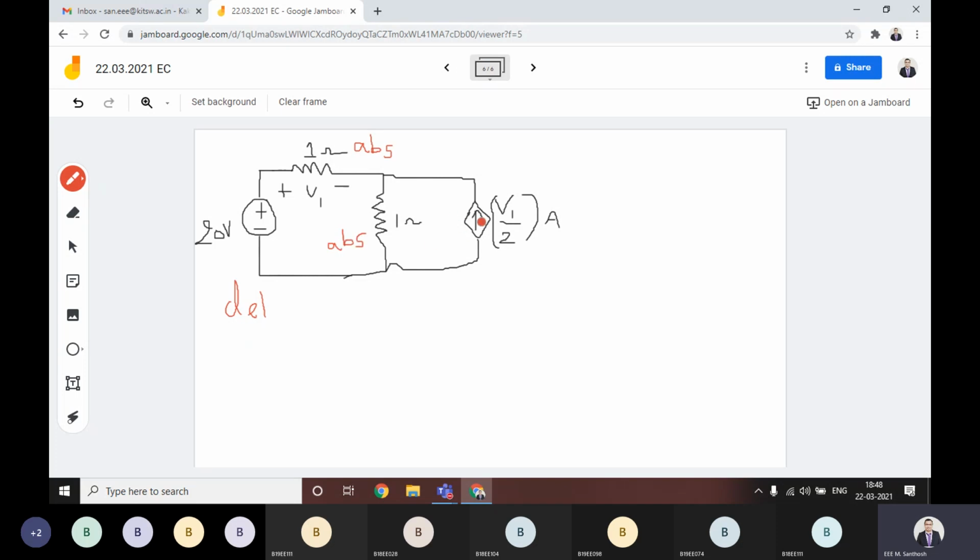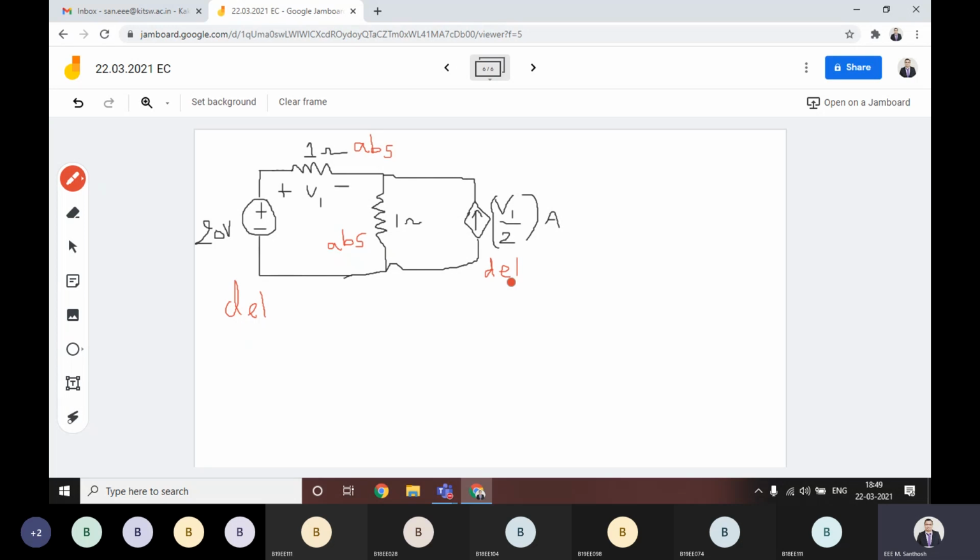Then does this current source deliver or absorb? As our friend told, it is an active element, it is also delivering, I am assuming.